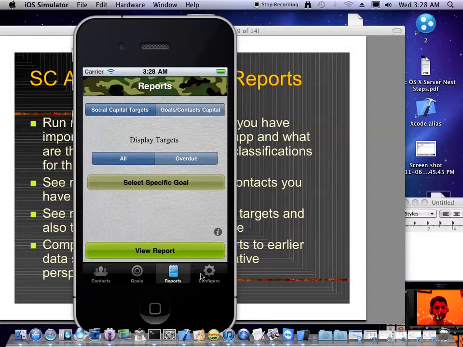They can help you assign good social capital values, and you get a better idea of how to assign these values and what they mean in reality toward achieving your goals, and how you're able to build up your relationship with people. So in a nutshell, that's the social capital application.